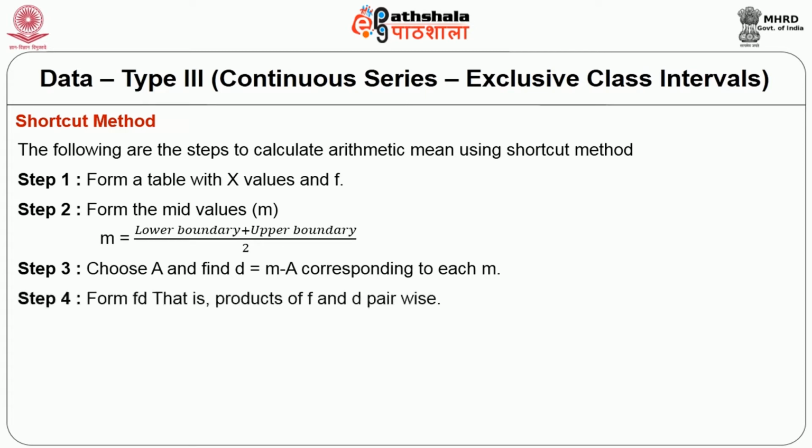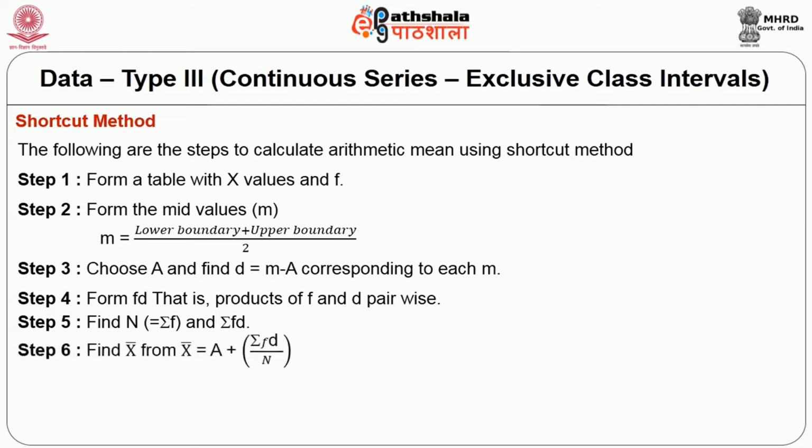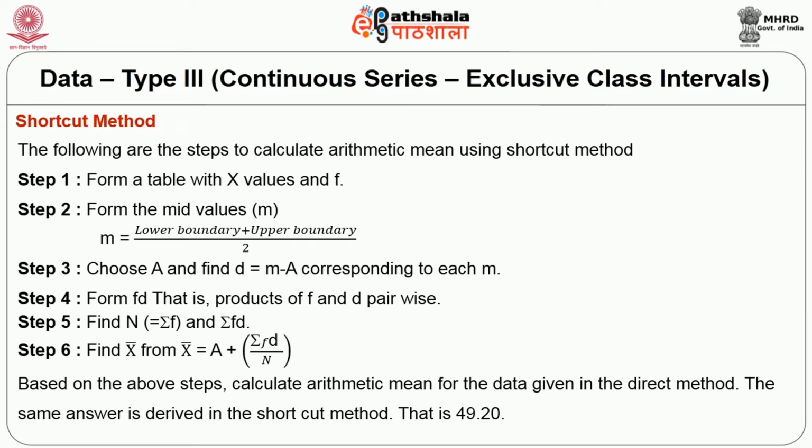Step 4, form fd, that is the product of f and d pairwise. Step 5, find n is equal to sigma f and sigma fd. Step 6, find x bar from x bar equal to a plus sigma fd by n. Based on the above steps, calculate arithmetic mean for the data given in the direct method. The same answer is derived in the shortcut method, that is 49.20.